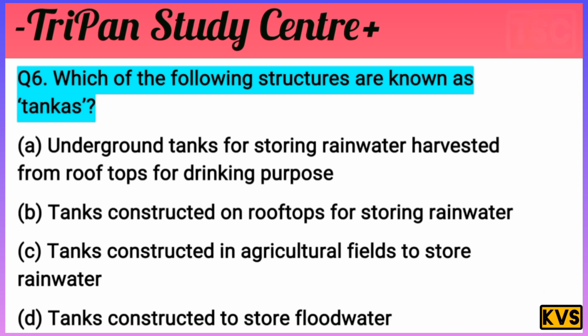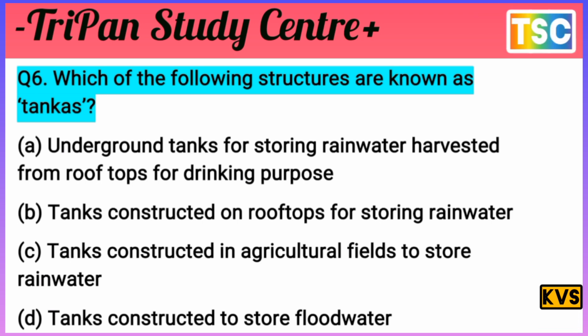I give you a few seconds to test your knowledge. You must have a thought of your answer. Let's see what our answer is for this question. The question is clear here: which structures are known as tankas?